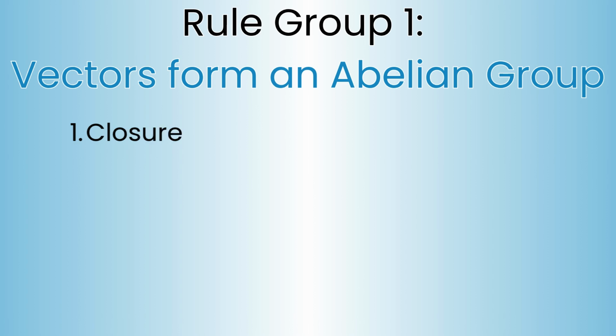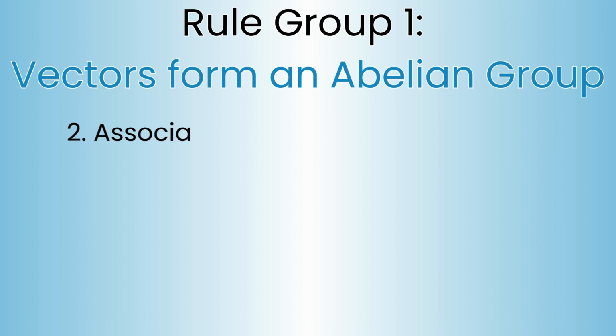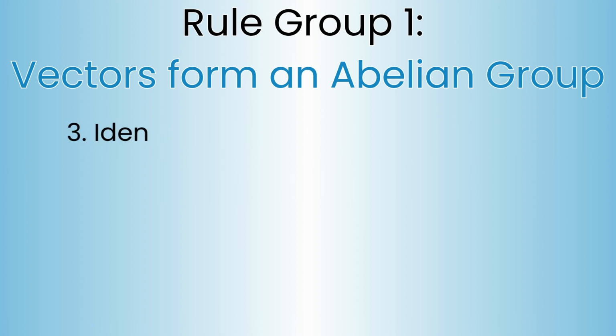For example, if we add two vectors v and w, the result is still in the same vector space V. The second one is associativity. If you take an example of 3 vectors u, v and w, adding two vectors u and v and then adding the resultant vector with w should be equal to adding u with the resultant vector of the sum of v and w. And the third one is the identity element.